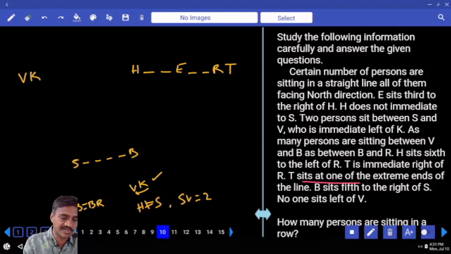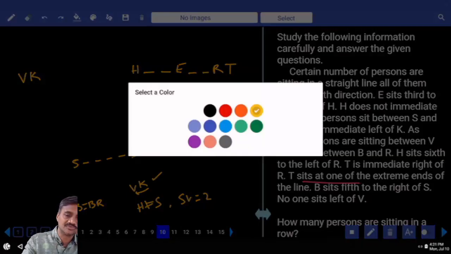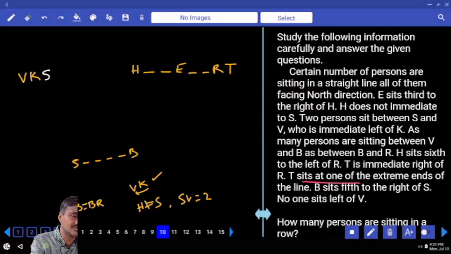Between S and B, the persons between V and B equal those between B and R. H and S are not adjacent to each other, so we need to consider the positions of S. Can you take S adjacent to this one? If S is here, how many persons are there between S and B? There must be exactly 4 people, 1, 2, 3, 4. Now B is here.